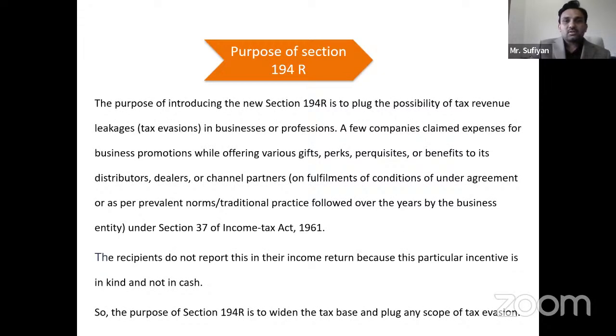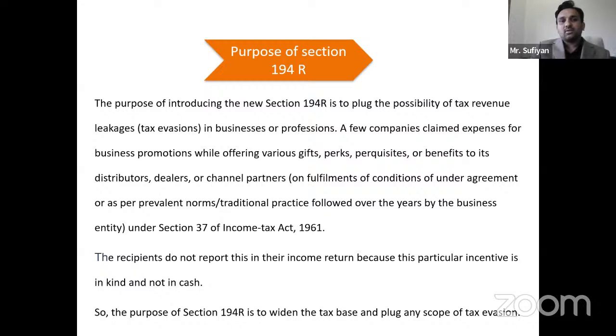The main purpose of 194R was to plug the possibility of tax revenue leakages that was happening in business and professions. Let me give you an example. Suppose I win a case for my client and the client gives me a car, and I use the car for my personal use, but I have not paid the tax. Such a transaction, if someone was doing tax evasion, was not getting covered under the Income Tax Act. So the government, to ensure that such transactions get covered under the Act, introduced 194R.